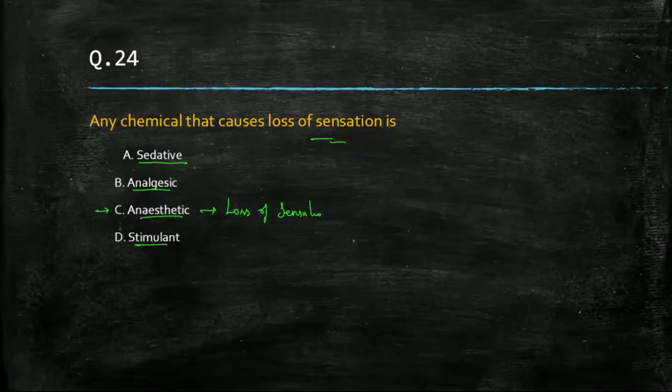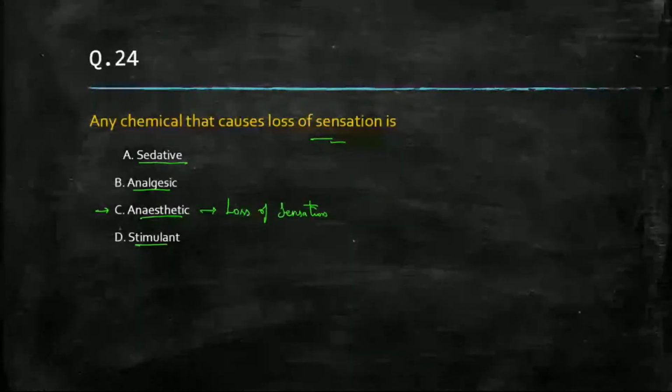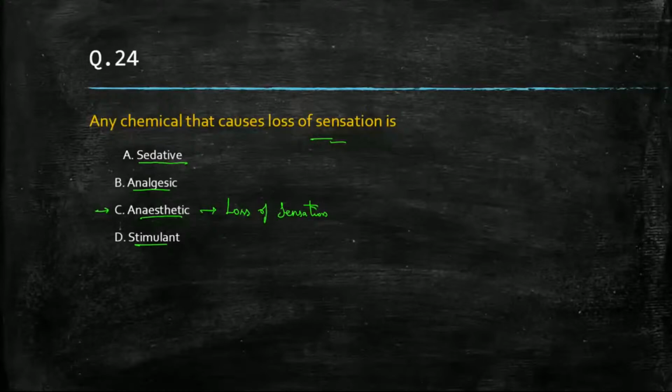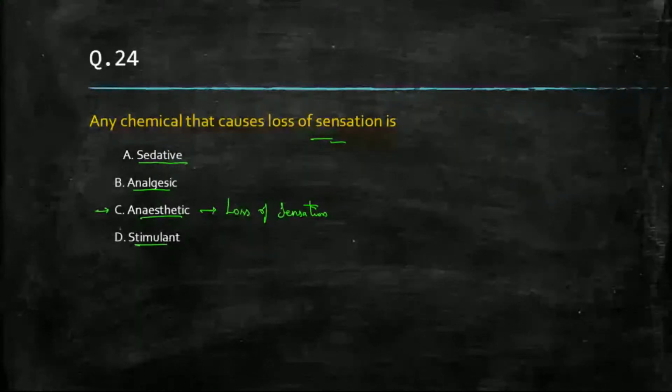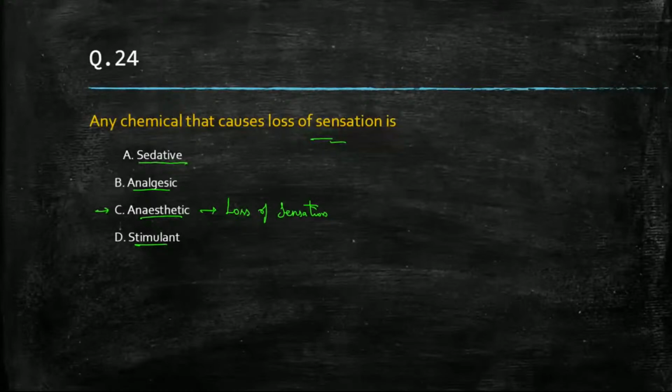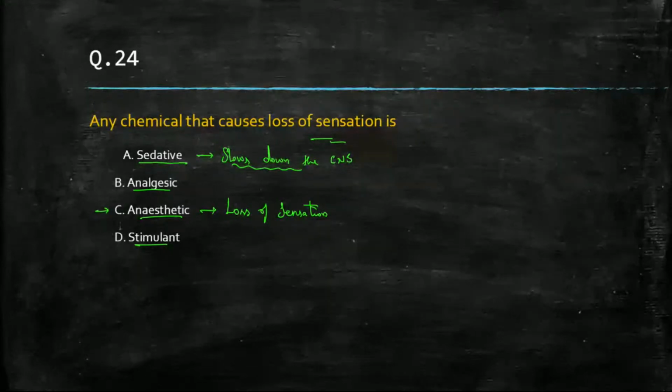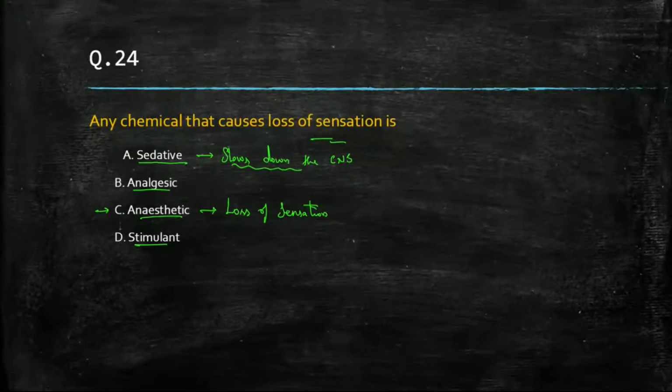Then what is sedative? What is sedative and what does it do? That is a big question. Sedatives slow down the central nervous system, slow down the CNS. They reduce tension, pain, sleep disorder. They will give you sleep, not loss of sensation. Take care. Loss of sensation will be given by your anesthetic. That is, your anesthetic will be the correct answer here.